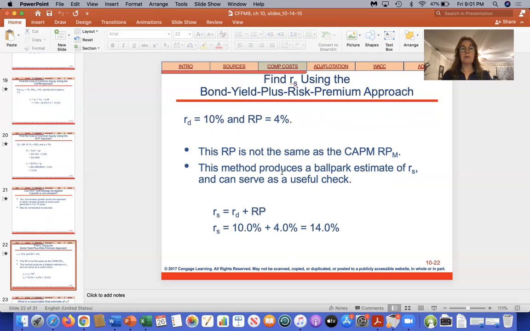And next we have the bond yield plus the risk premium approach. Remember, we found that the yield to maturity on the bond was 10%. So we're just going to take their bond yield and add a 4% risk premium because stocks, common equity, is riskier than bonds. So we're just going to add a 4% risk premium and we get 14%.